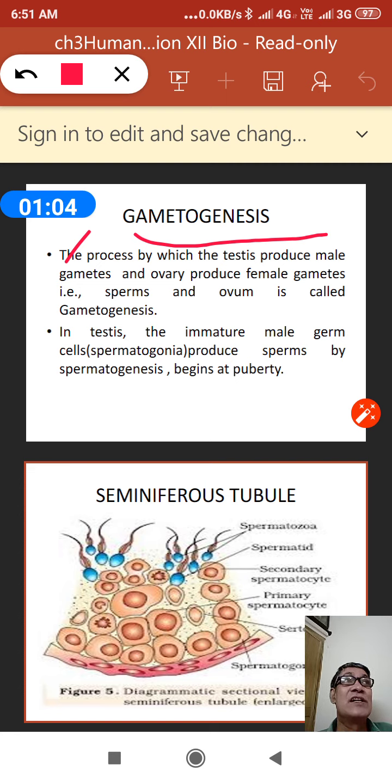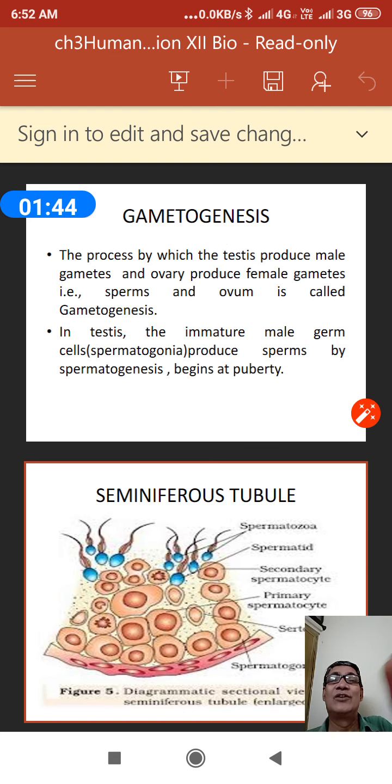So the testis is the male sex organ which produces the male gamete, that is sperm. That process is also called gametogenesis, and the ovary, the female sex organ, which produces ovum, that is also gametogenesis. So cumulatively we can say gametogenesis is a process by which the testis produces male gametes, that is sperm, and the ovary produces female gametes, that is the ovum, collectively called gametogenesis. Do you understand, everybody?